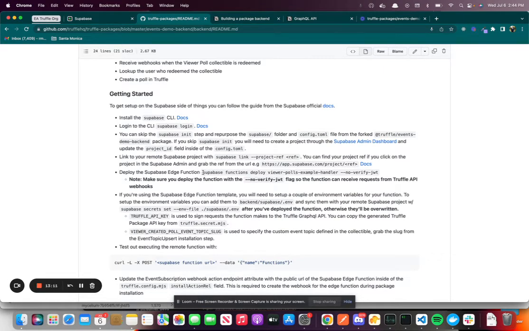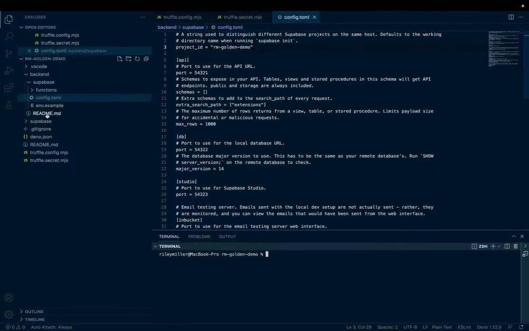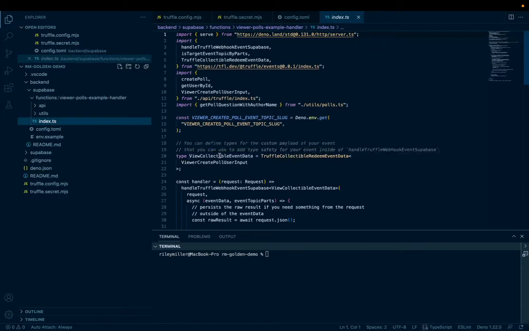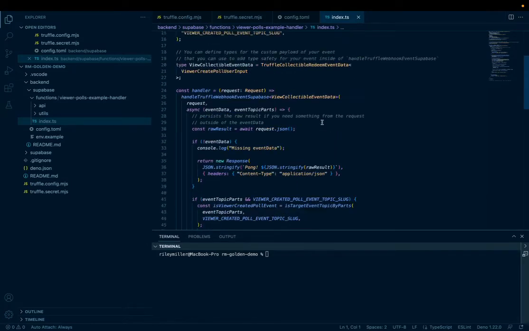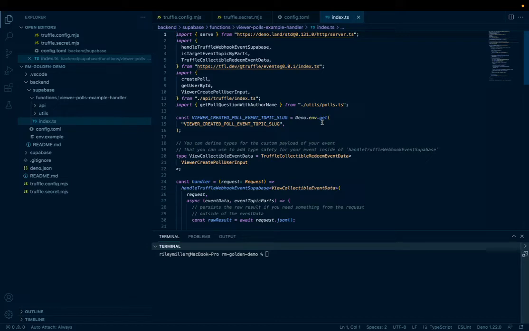The next thing, we're going to walk you through the Supabase function, and then we're going to deploy it. If you open up the backend Supabase functions folder, we have this viewer polls example handler as an example of a Supabase function that you can use here. Inside of this serverless function, first of all, it's all written in Deno. One thing you'll probably notice that's different than other serverless functions you've worked with before, whether Lambdas, Cloudflare Workers or Google Cloud Functions, is that all of the imports are from remote URLs. This is something unique to Deno.